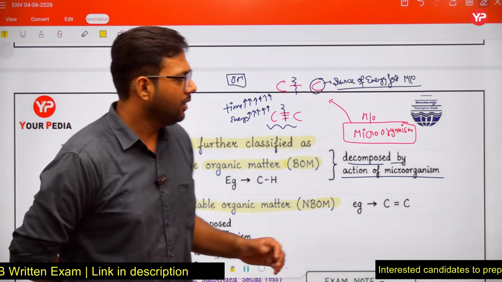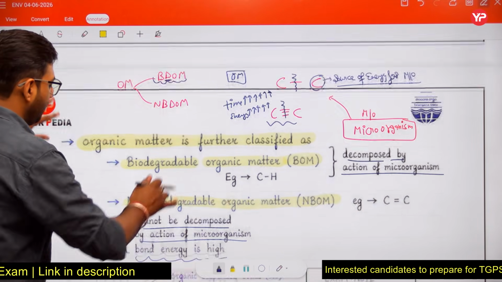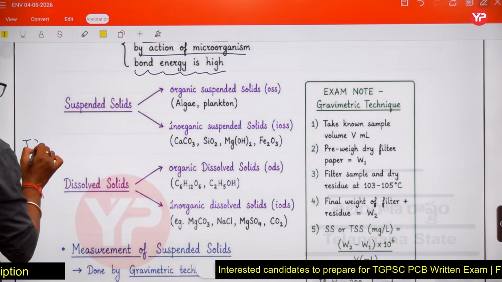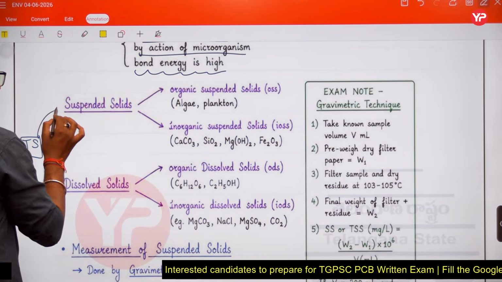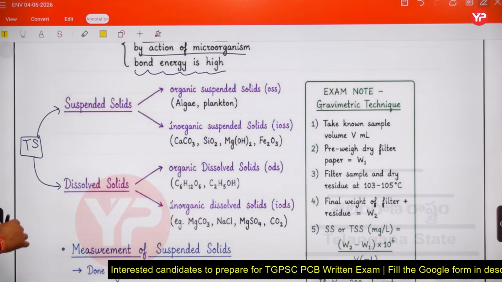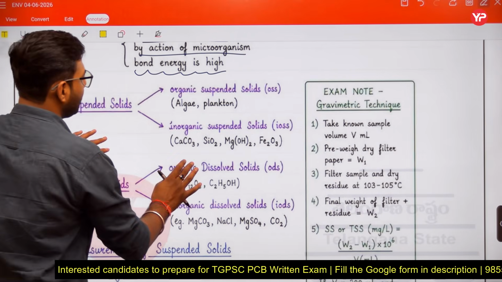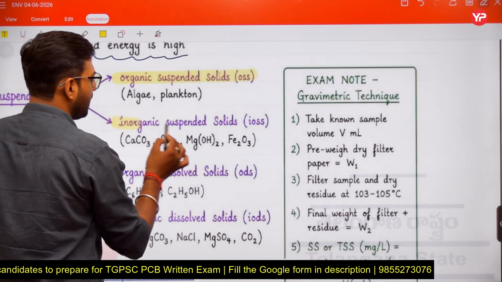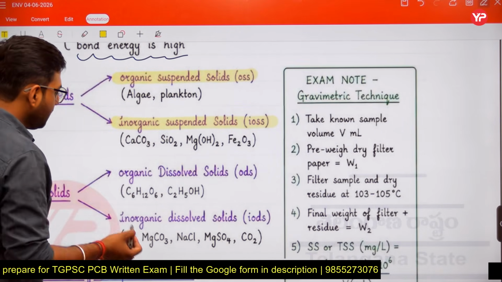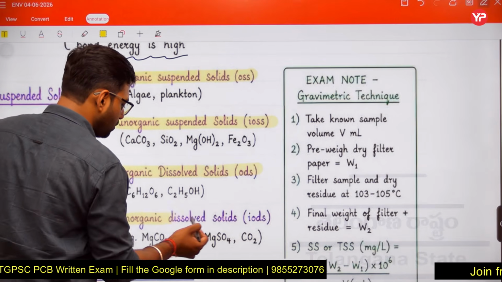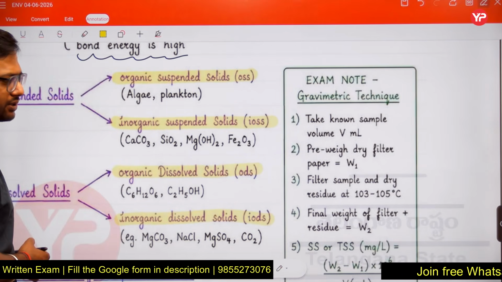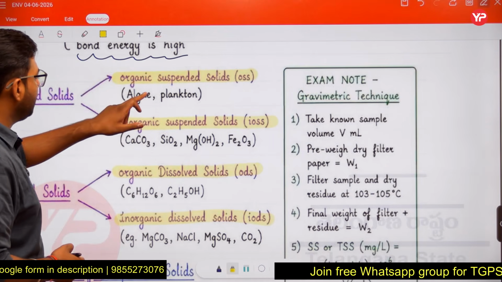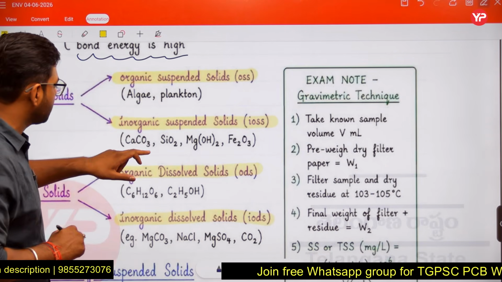Now, up to here, what I told you is that in our water sample, total solids are there, and total solids are the sum of suspended solids and dissolved solids. Among suspended solids, some are organic suspended solids and some are inorganic suspended solids. Some are organic dissolved solids and some are inorganic dissolved solids. Examples are written here, friends. Algae and plankton are the organic suspended solids.